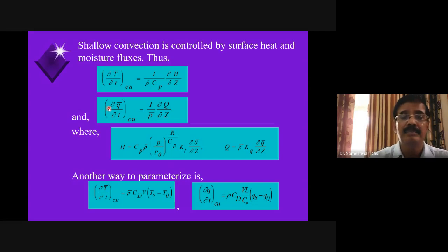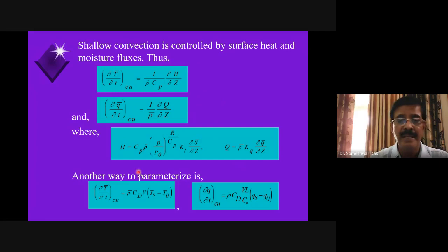Similarly, the rate of change of specific humidity with time because of the shallow cumulus convection can be related to the rate of change of moisture flux in the vertical, and is given by this expression. Q is equal to rho bar KQ times del Q bar by del Z, where KQ is the exchange coefficient. So this is the moisture flux. So the rate of change of the specific humidity because of the shallow convection is parameterized by this expression. Okay, so this is one way of parameterizing the shallow convection.